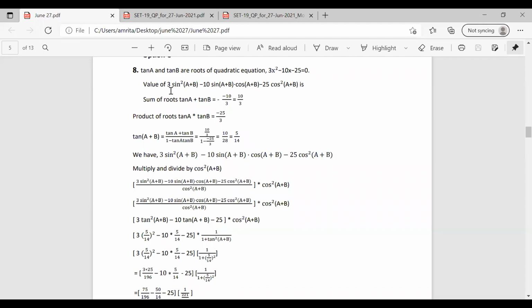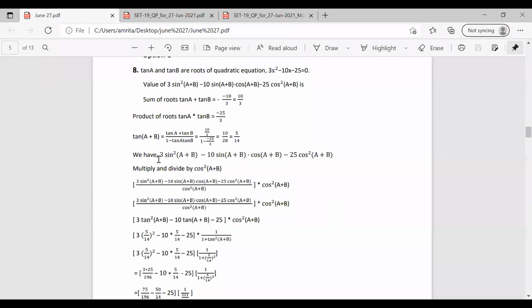And we have to find the value of 3 sin²(A+B) − 10 sin(A+B) cos(A+B) − 25 cos²(A+B). So we can find the value of tan(A+B) using the equation. tan(A+B) equals tan A + tan B by 1 − tan A tan B. We have the values of tan A + tan B and tan A tan B. So substituting 10 by 3 and −25 by 3, we have tan(A+B) equal to 5 by 14. Now we are asked to find out this value.